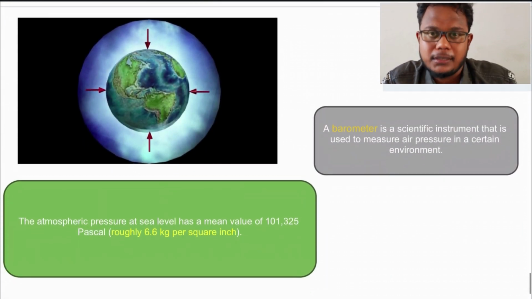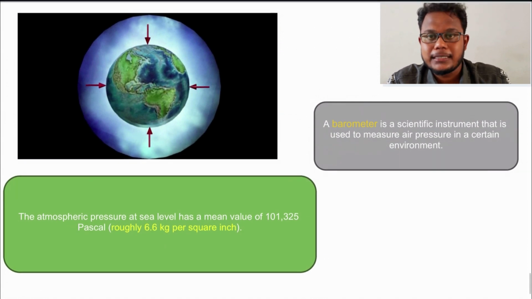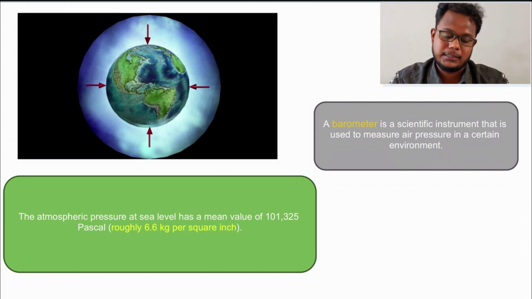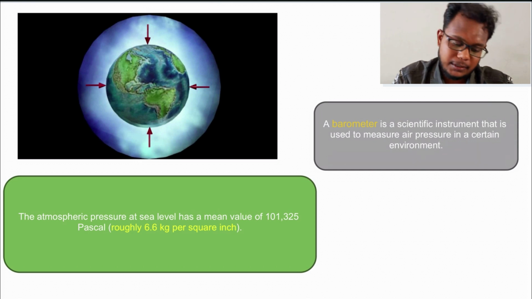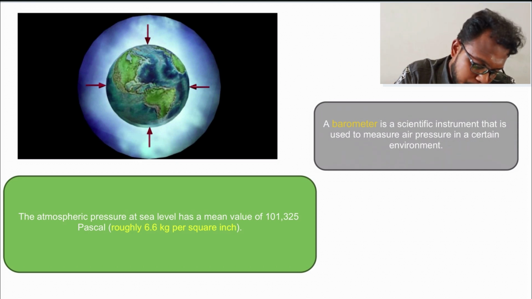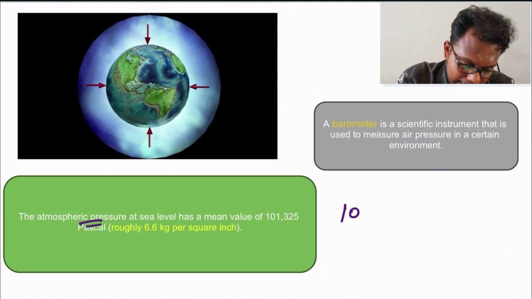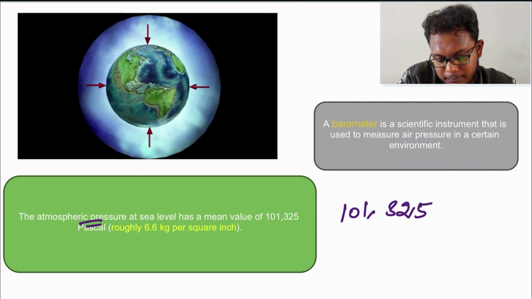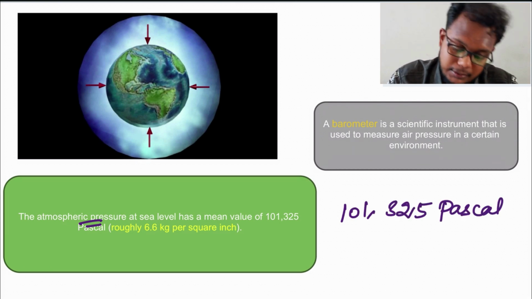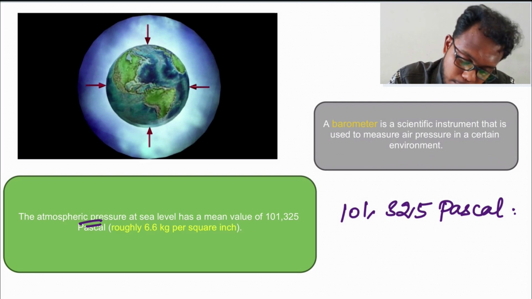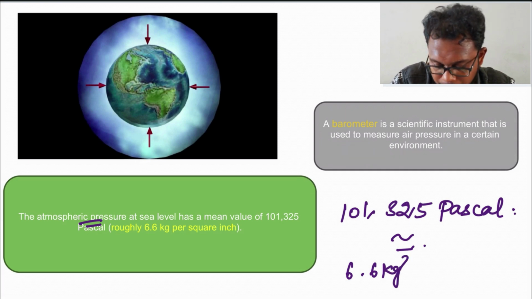So what is atmospheric pressure? It is defined as the pressure exerted by the atmosphere on the air and on us. What is the magnitude of this pressure? The atmospheric pressure has a value of 101,325 Pascal, which is nearly equal to 6.6 kilograms per square inch.